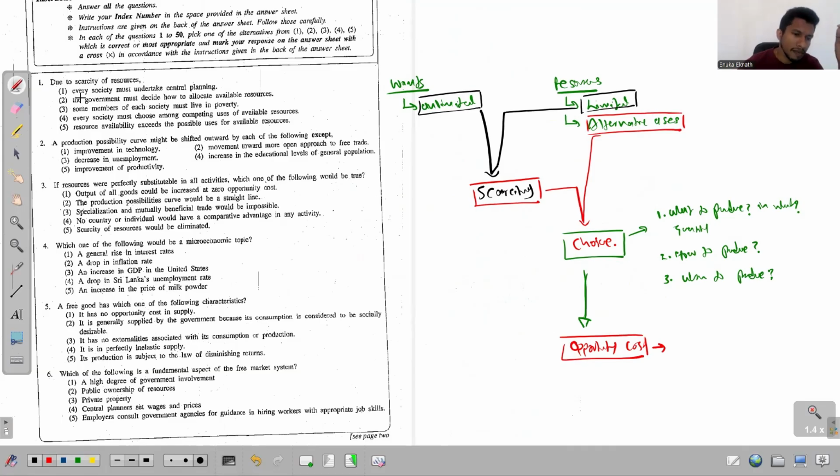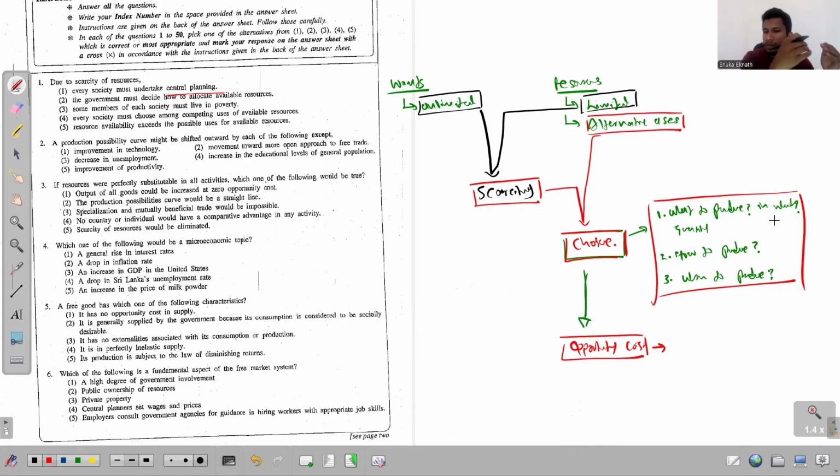The first one is, due to scarcity of resources, every society must undertake central planning. There's no such rule which says so. Due to scarcity, what happens? Every economic system, every society faces this problem of choice. Then they need to make these three basic choices, and then they create economic systems to find answers to those questions.